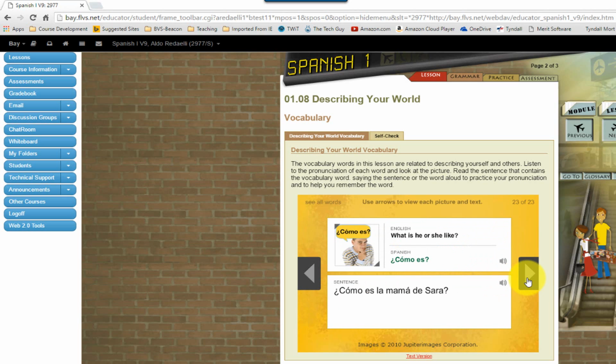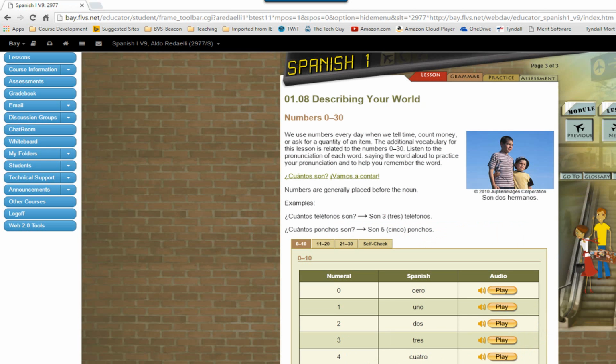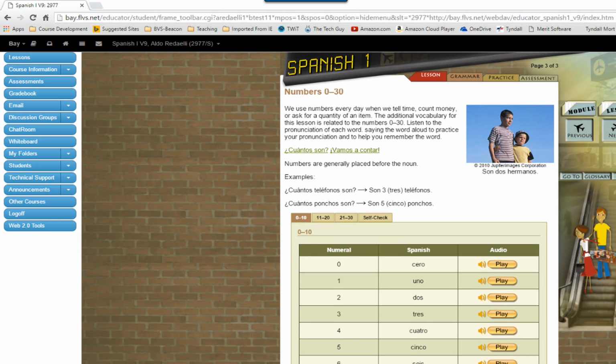¿Cómo eres tú? What are you like? ¿Cómo es la mamá de Sarah? What is Sarah's mama like? Those are two very important ones to remember. ¿Cómo eres or ¿Cómo es means what are you like or what is he or she like or it. You need to remember that. ¿Cómo está is how are you. ¿Cómo es is what is he like, what is she like, what is the car, for example, like.